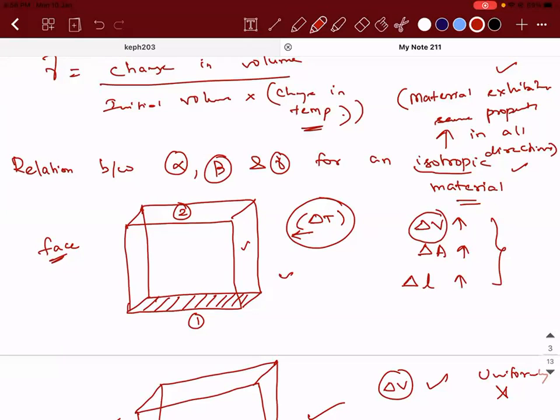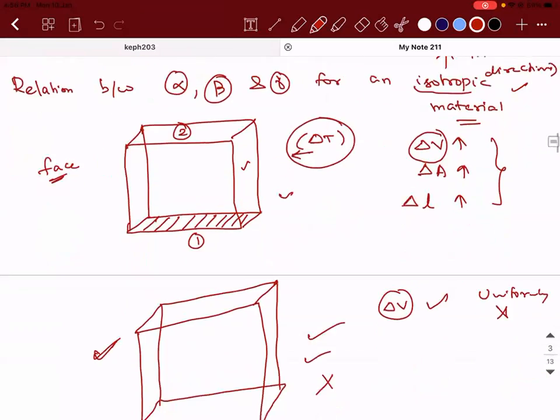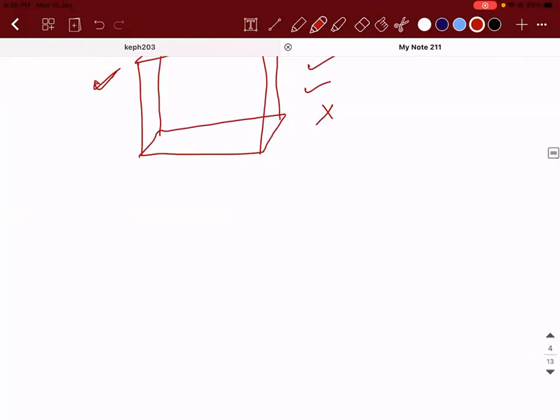Are you able to understand? I'm restricting my discussion to what is an isotropic material. I'm not concerned about the way heat is supplied. Okay. So having said this, can I say V final is equal to V initial into (1 plus gamma into delta T)? Correct?